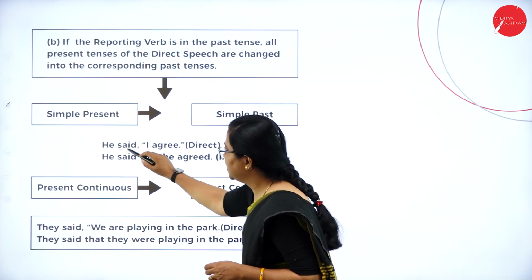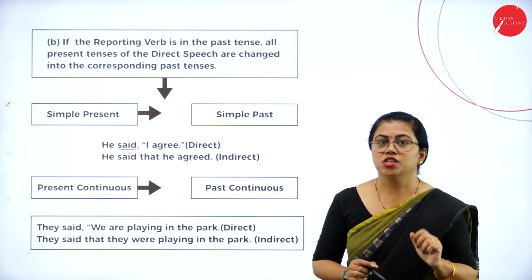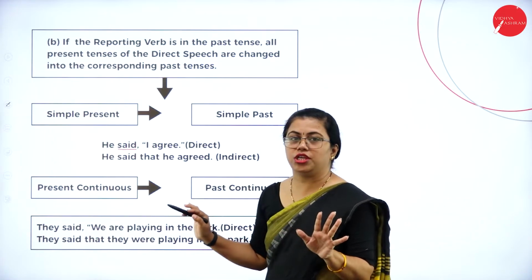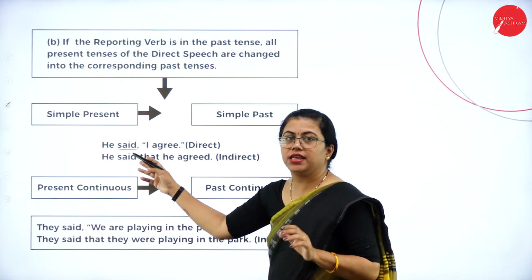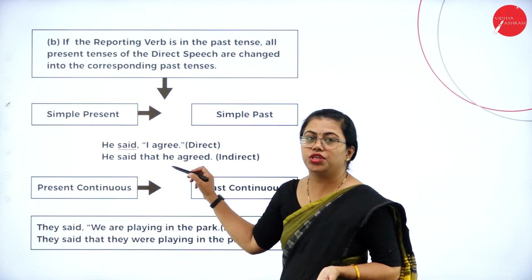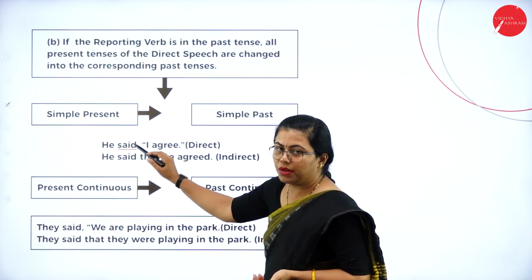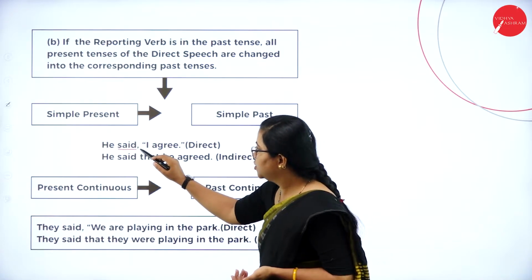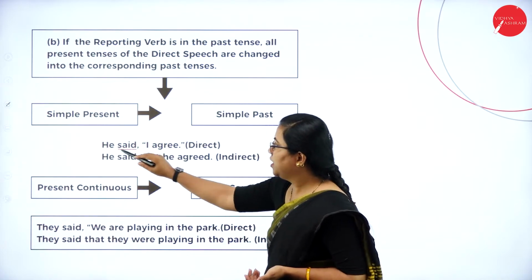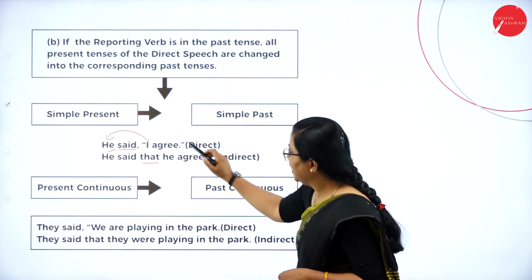So he said, this is in past tense. In the previous example, you saw it was in simple present. So that means the inside one will not change. If this is in past tense, he said it is in past tense. So the inside one will change when you change it to indirect speech. Okay. So this is in direct speech, this is in simple past. He said that. So the comma is replaced by that. So here I is referring to he. Okay. So here he agreed. You can see here.